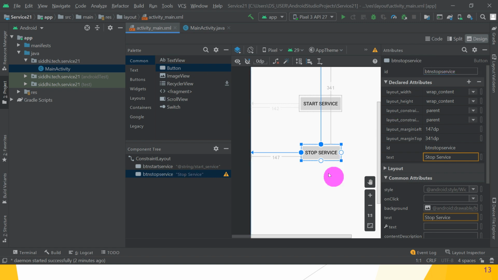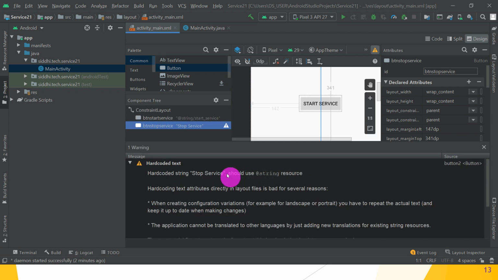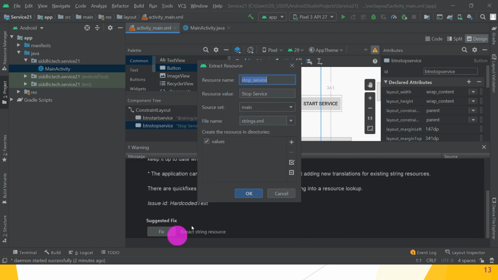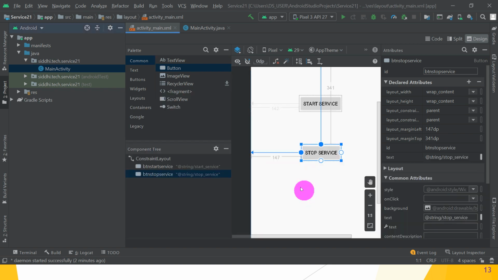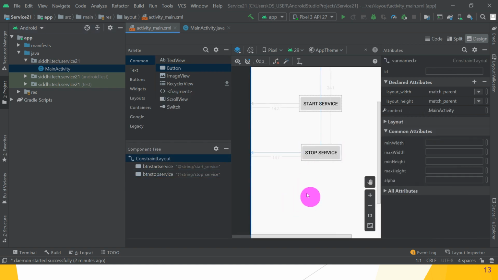Now one warning message is there, fix it. Click on the OK. Guys, hope you understand that start service button and stop service button. So when we click on the start service button, service gets started, and when you click on the stop service button, service gets destroyed. Great.